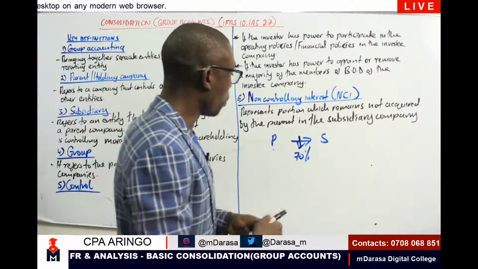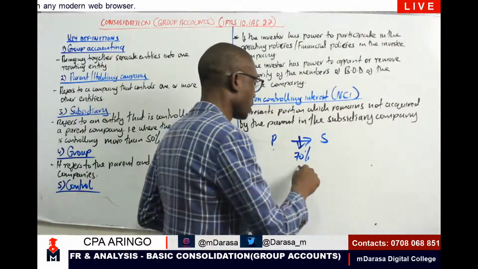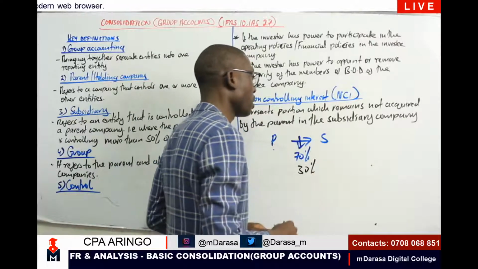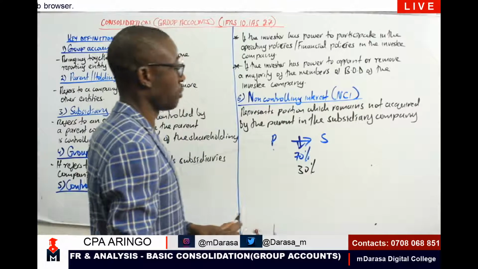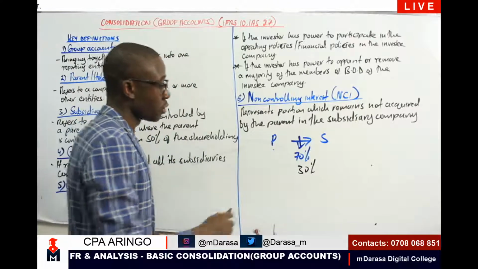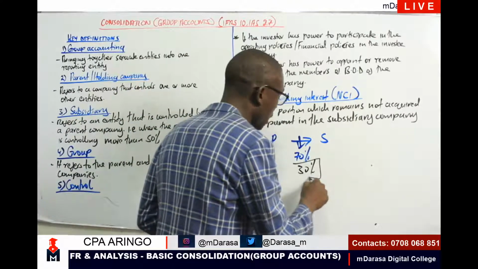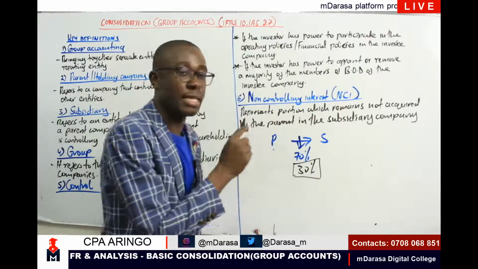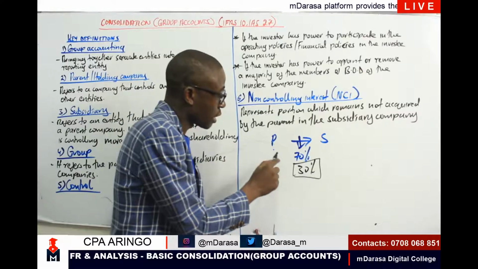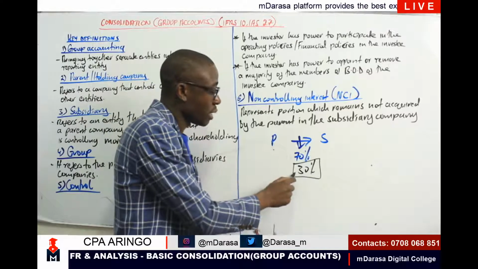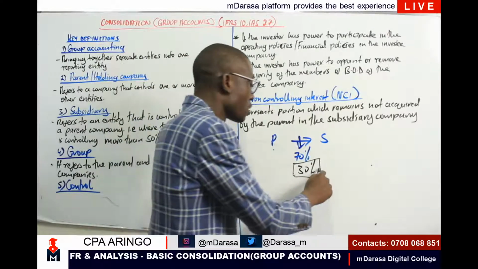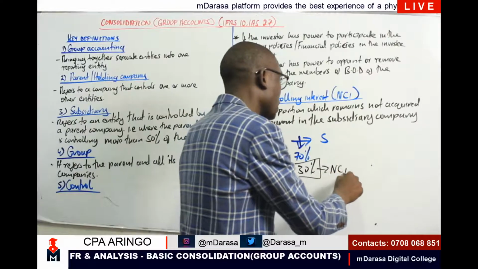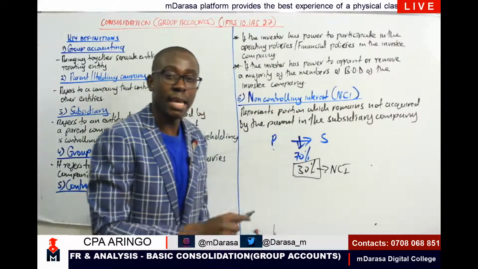There will be a portion, which is 30%, that will remain not acquired by the parent company. So this portion that the parent company has not acquired is what we are terming as what? As NCI. The portion that the company has not acquired, which in this event is 30%.